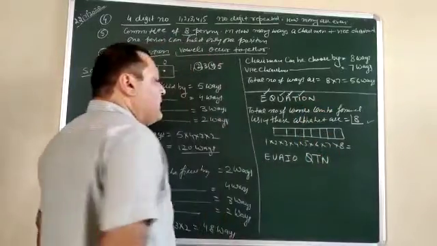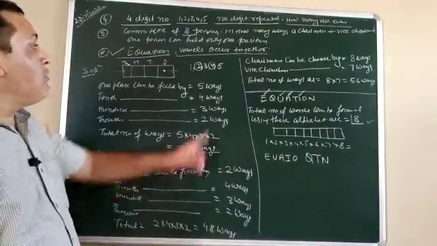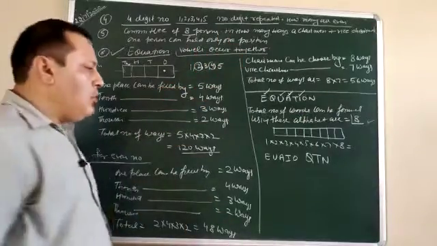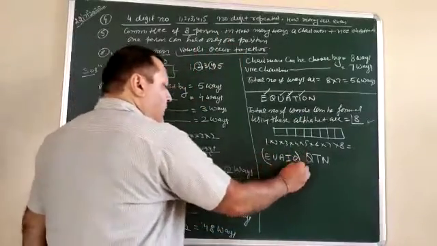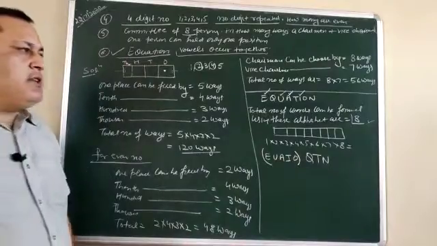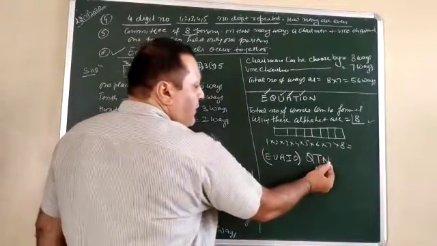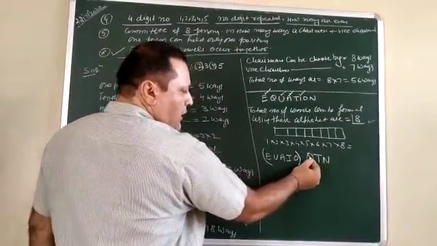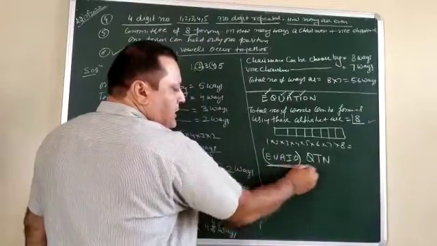Now see, it says all the vowels should occur together. So we keep all the vowels in one box, and let's treat this as one unit. So how many are there? 1, 2, 3, and this box is complete as the 4th.